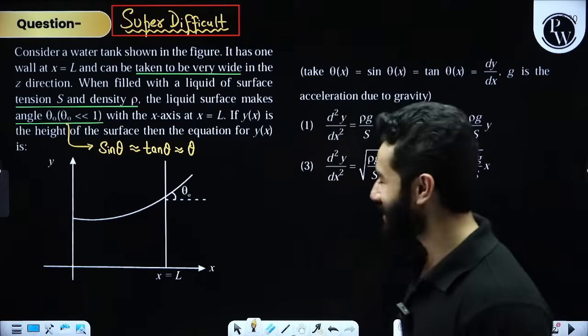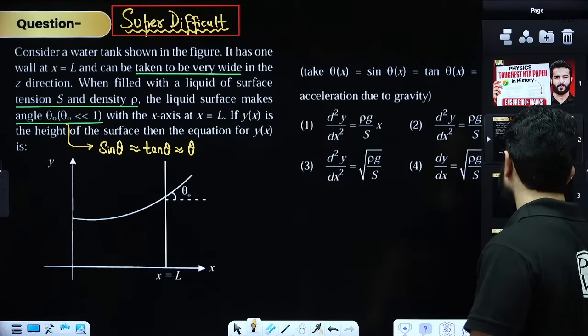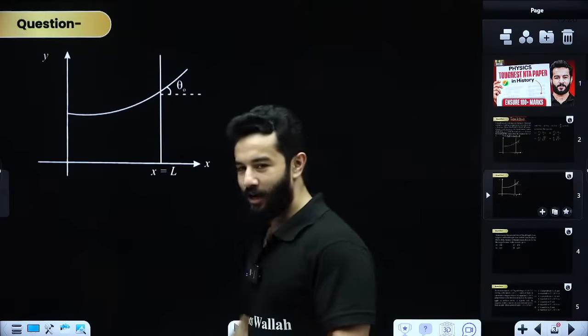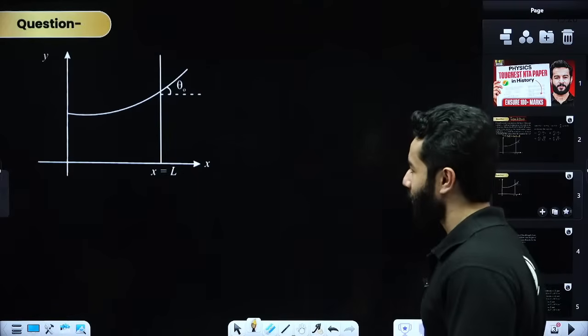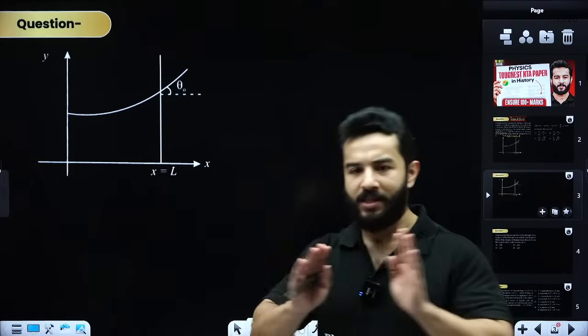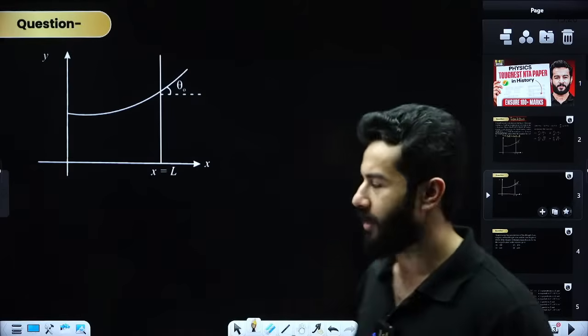So chalo, let's start this particular problem. This is the diagram that you can see. Now I have got two methods to solve this particular problem, and I am going to explain you the bigger derivation method, right?